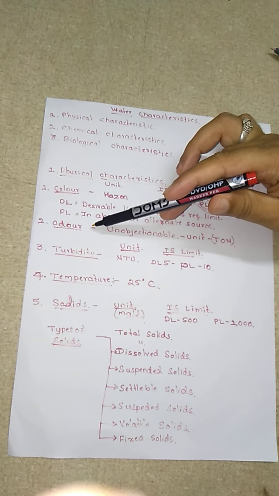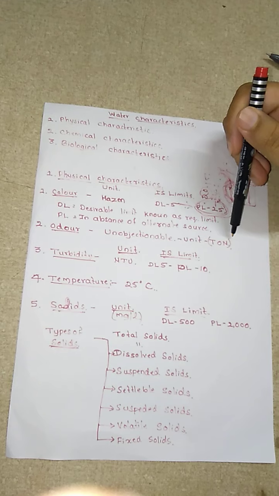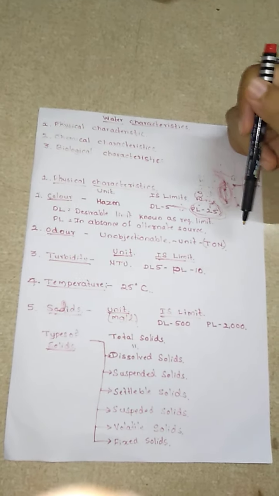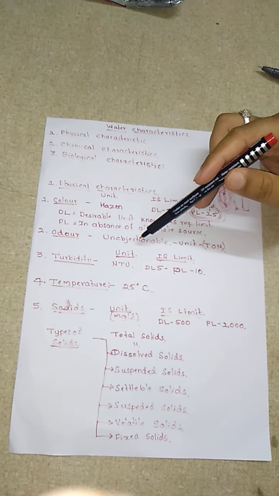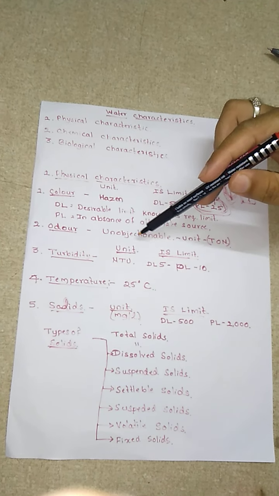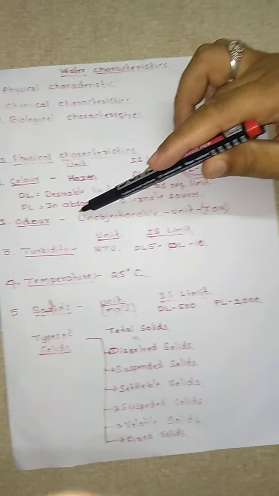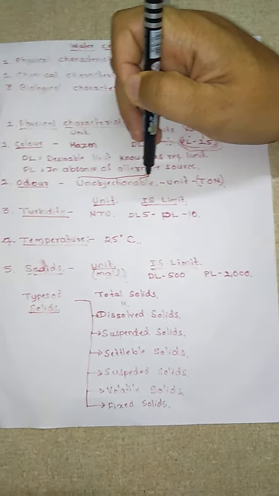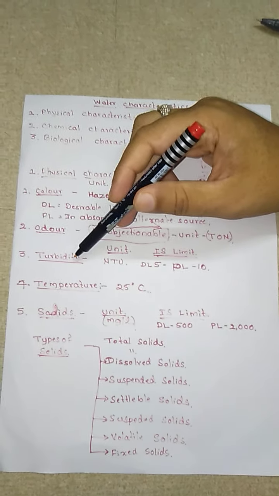Okay, now regarding odor, the unit that we are going to utilize for odor is threshold odor number. We call it as TON. In the IS code, if any odor is there, they have not given any kind of relaxation for this. So the water should not have any kind of odor. This is unobjectionable. They have not given any kind of limit. It is completely unobjectionable.